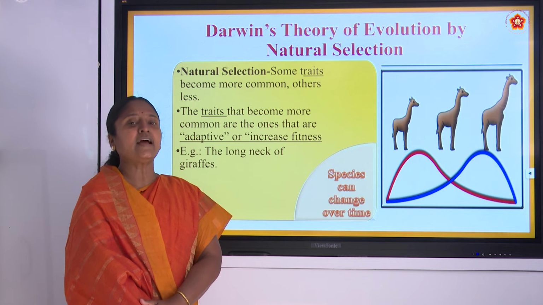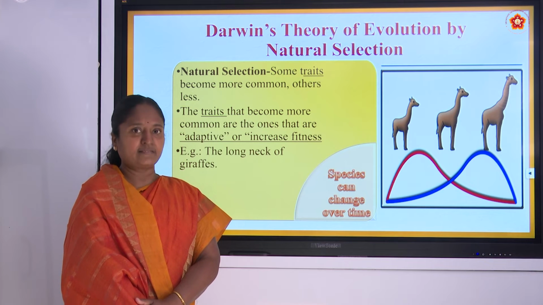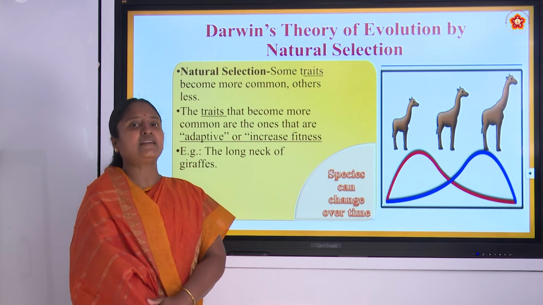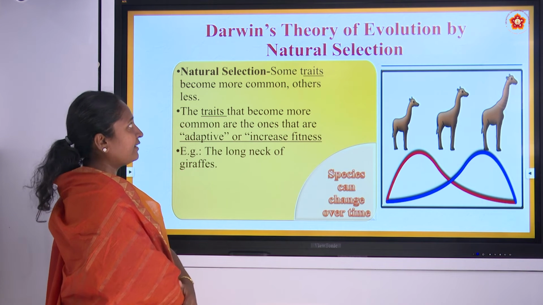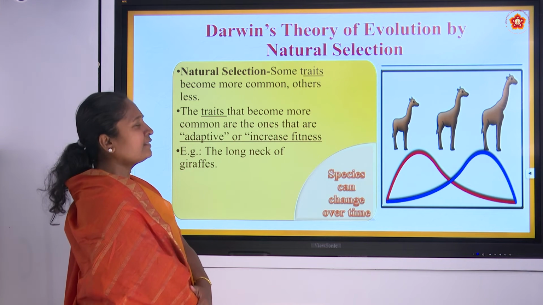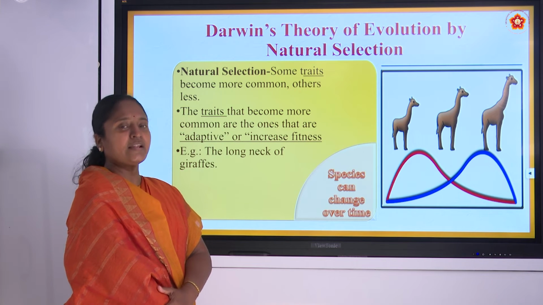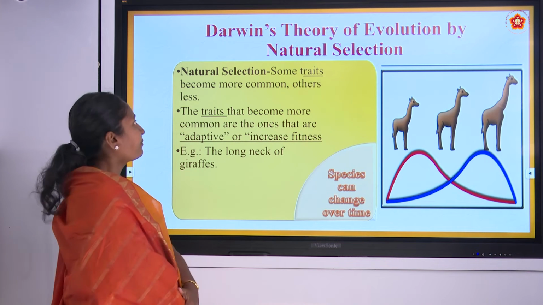So it needed a very long neck, so it could reach the leaves present on tall trees, and it could survive in that environment, right, without any competition. So that is what we are seeing here, and eventually the short-necked giraffes were eliminated during evolution. They vanished, and only the long-necked ones survived.